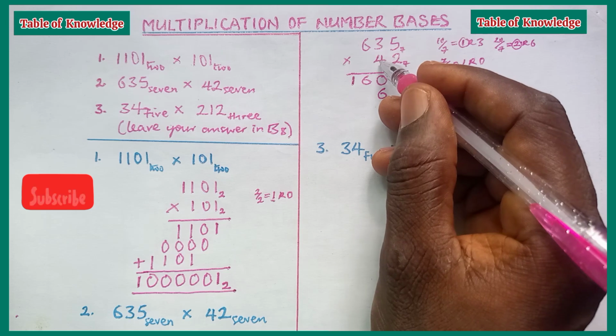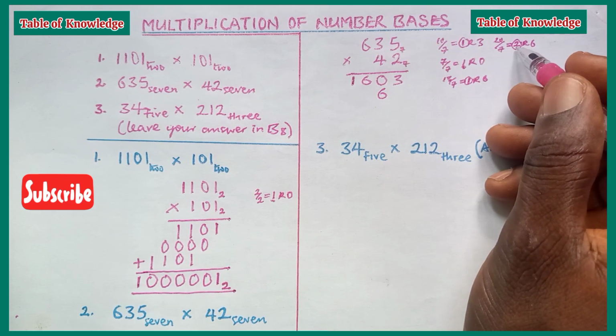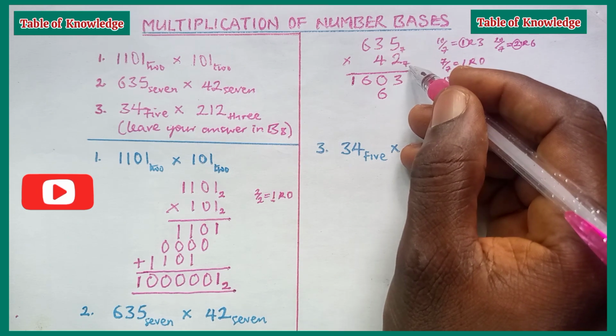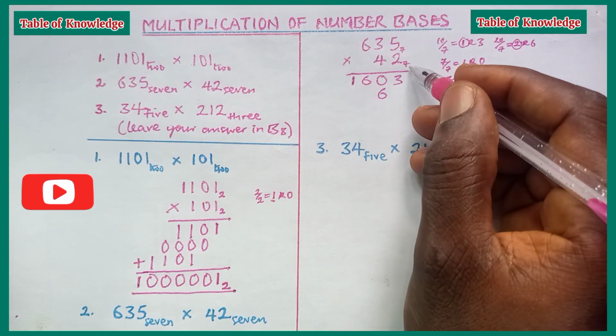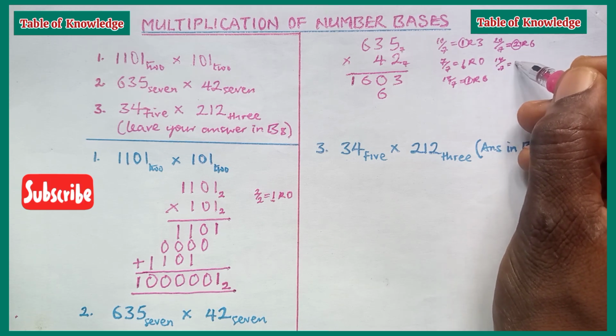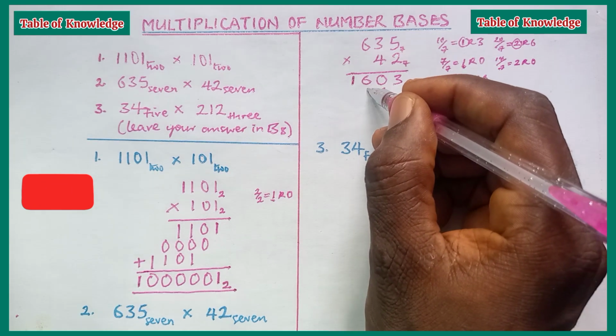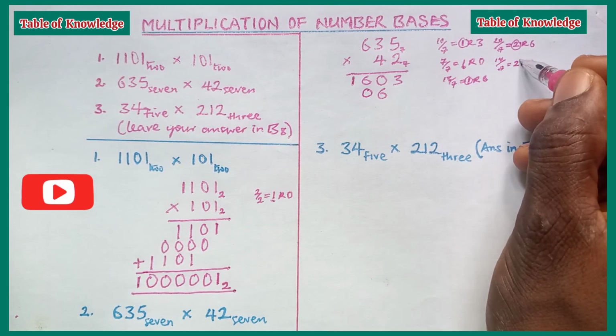Next, 4 times 3 is 12, plus the 2 we carry, which is 14. 14 is greater than the base, so similarly we can't write it down. We use the base to divide it, which is 14 divided by 7 will give us 2 remainder 0. We are going to put down the 0 and carry the 2.